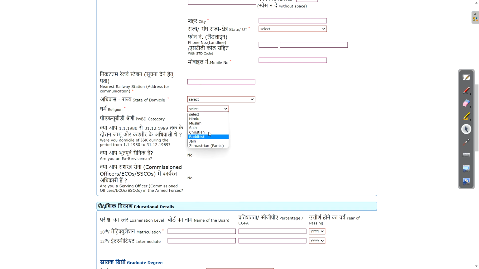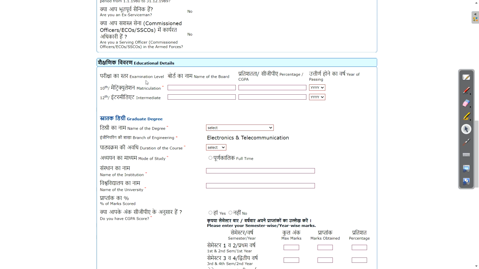Okay, then your religion you need to enter. Then again, all the other details are just reflected here. Now we will see your educational details, so you will enter matriculation, 10th and 12th. Those who are from diploma, just enter these details, and then after that no need to enter this, because obviously you are from diploma. Directly start with your degree details.